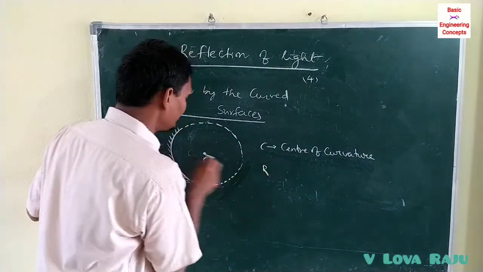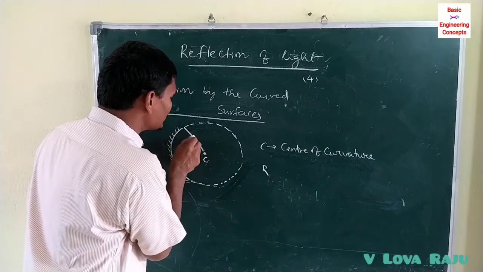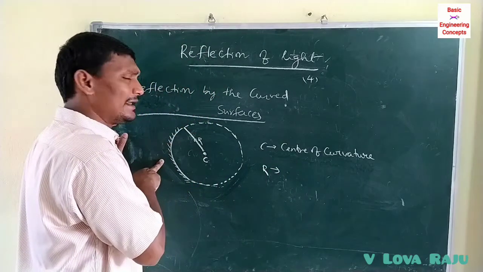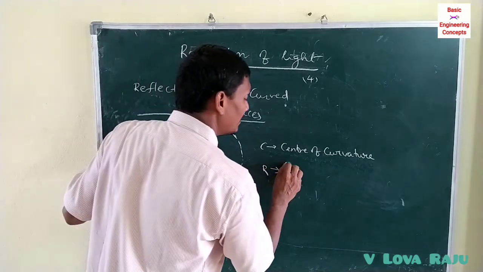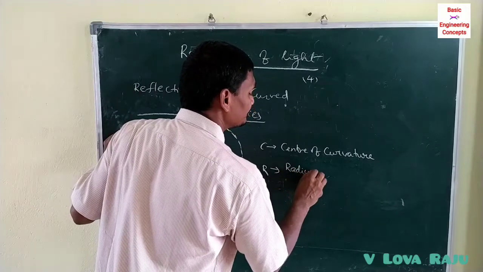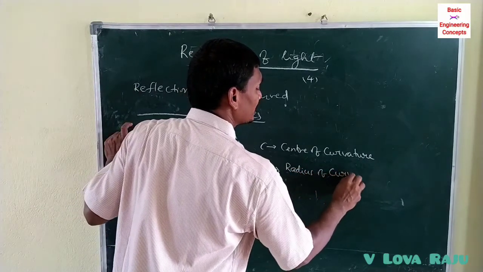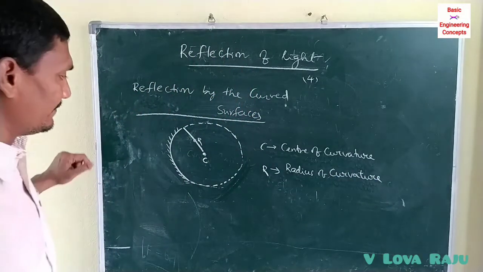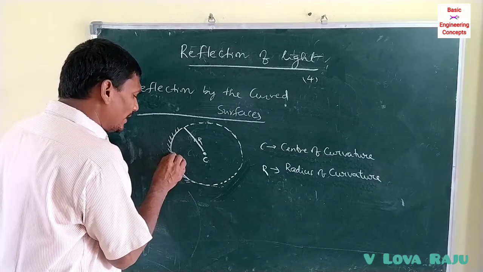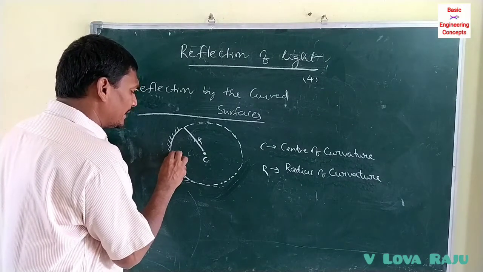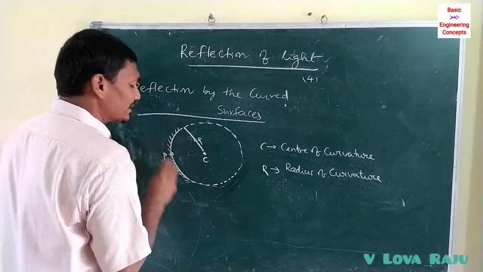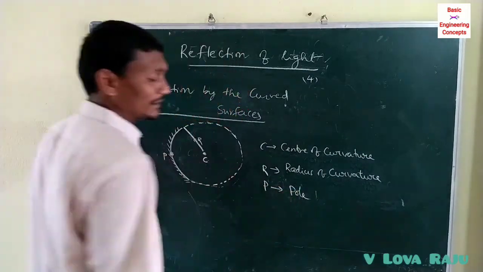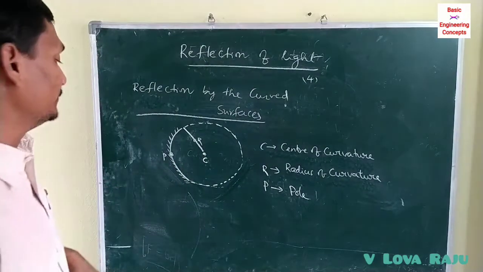Second one, the radius of the sphere. This is the radius. The radius of the sphere of which the mirror is a part is called the radius of curvature. The middle point or midpoint of the mirror is called the pole, denoted by P.